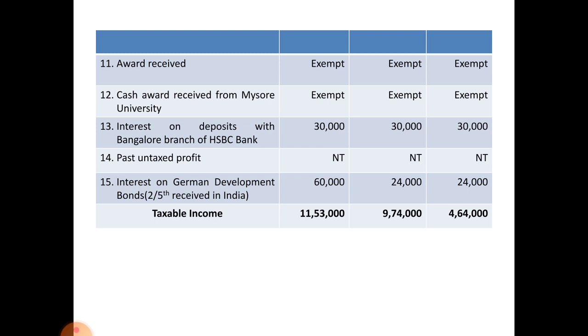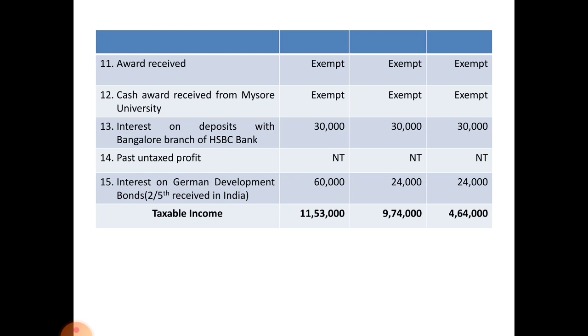Next, see here, award received and cash award received are exempted from tax, and past untaxed income is not taxable, and the total taxable income of Azad as ordinary resident amounts to rupees 11,53,000, and as not ordinarily resident, his taxable income amounts to rupees 9,74,000,